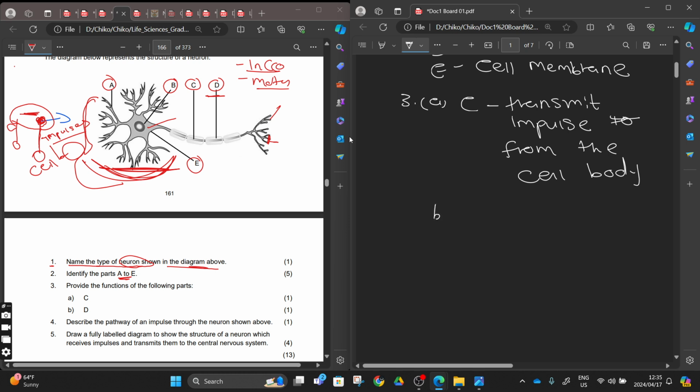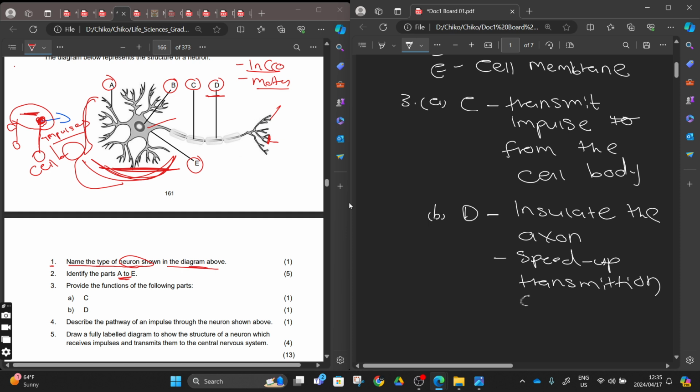Then number D, the myelin sheath: to insulate the axon, or you might say to speed up the transmission of impulse, right? We are no longer going to use the word message here. Everything that is going there is an impulse. What is an impulse? It is an electrical signal. So that impulse is an electrical signal passing.